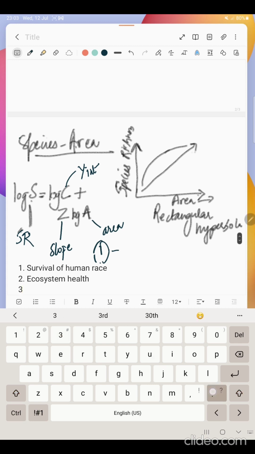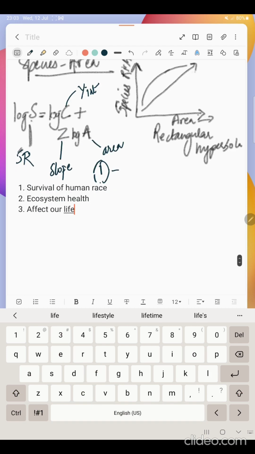So number 3 is affect our life. These 3 are the importance of species richness.